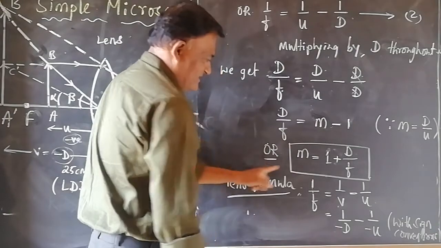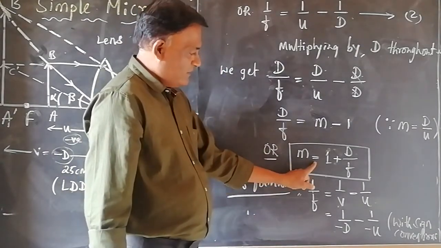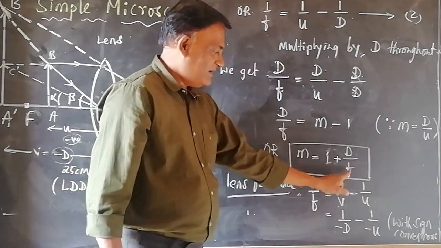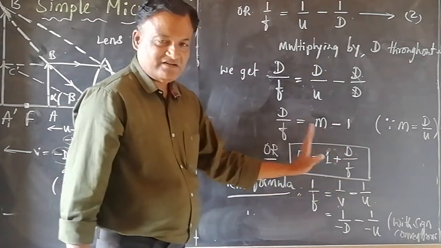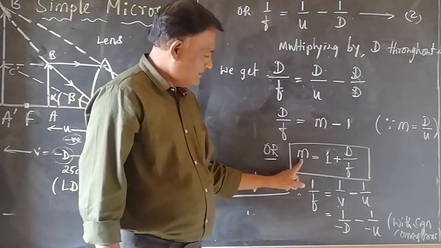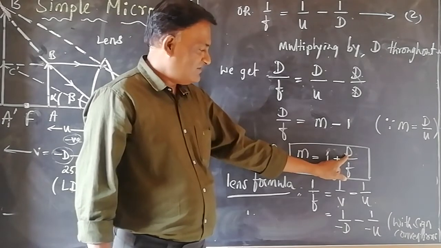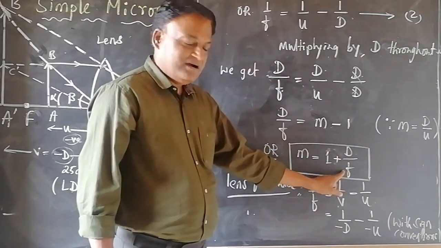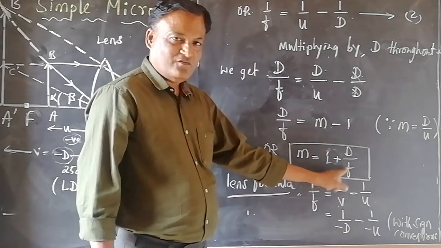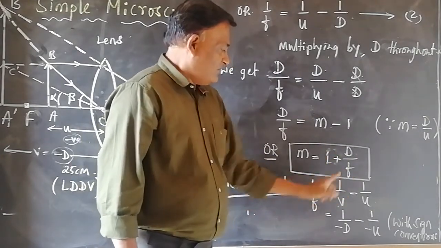Rewriting, we get linear magnification small m equals 1 plus D by f, where the symbols have the usual meaning. Small m stands for linear magnification, capital D is the least distance of distinct vision, and f is the focal length of the given lens. Further,